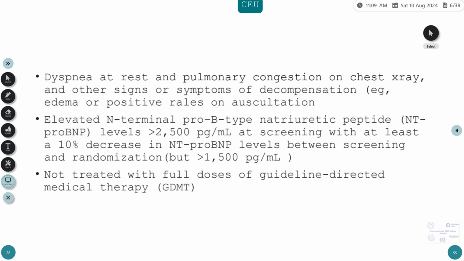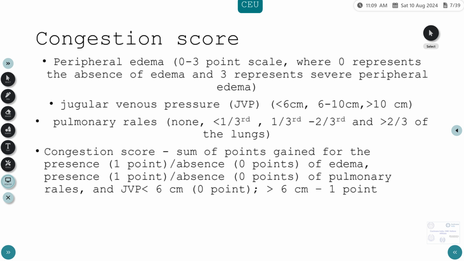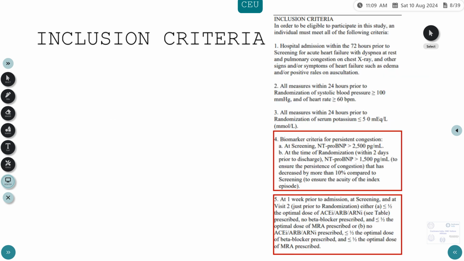Now, how they diagnosed heart failure was essentially dyspnea at rest or pulmonary congestion on X-rays and elevated NT-proBNP levels. We look at the inclusion criteria in a bit. Congestion score, as I had already mentioned, they should not have peripheral edema, they should not have elevated JVP more than 6 centimeters, and they should not have pulmonary crepitations. The absence of all this was taken as successful decongestion.